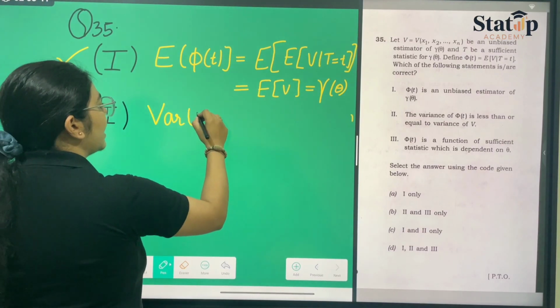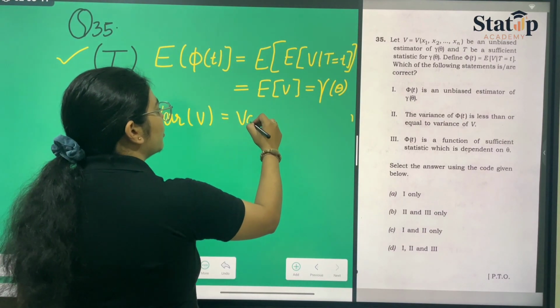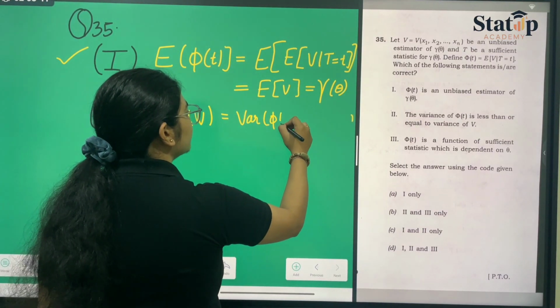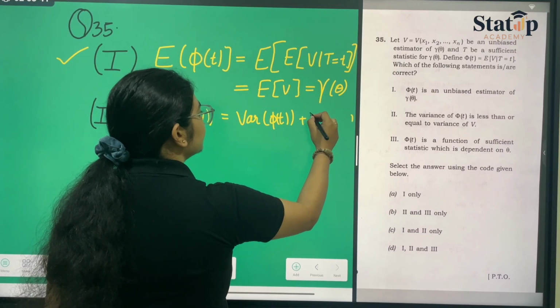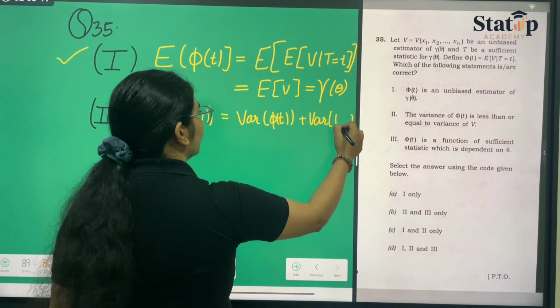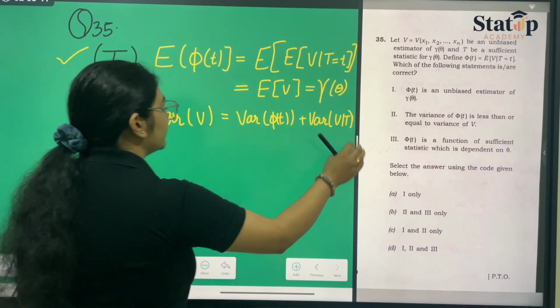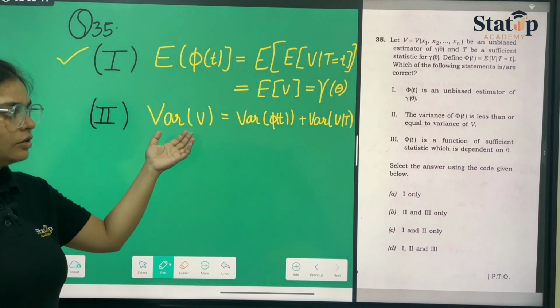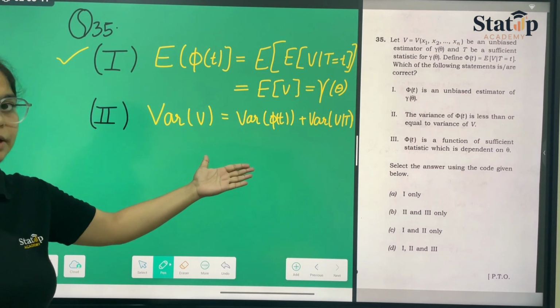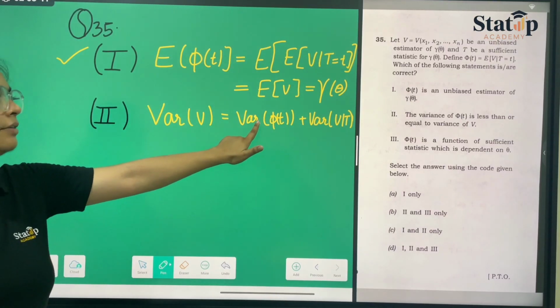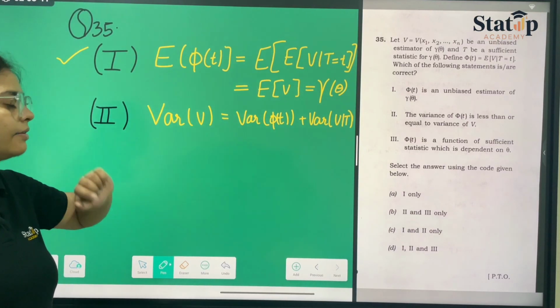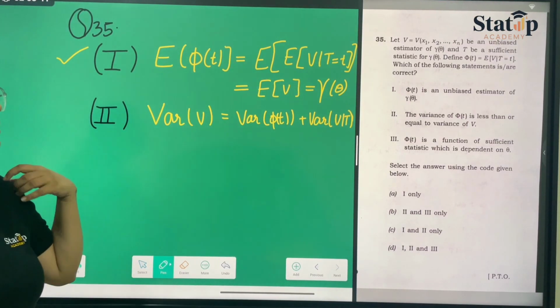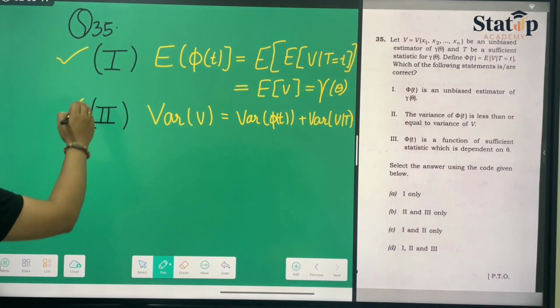Variance of V has the formula variance of phi t plus variance of V given T. This is the final formula for calculating variances. So from the statement only, you can consider that variance of phi t is less than variance of V, and hence statement 2 is also the correct statement.